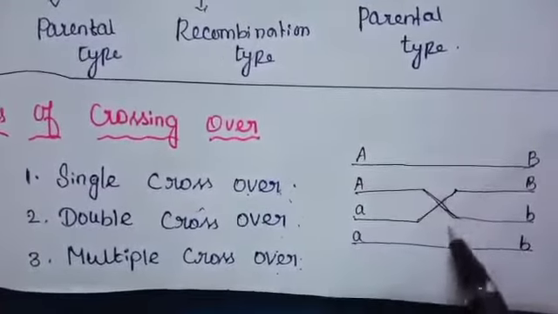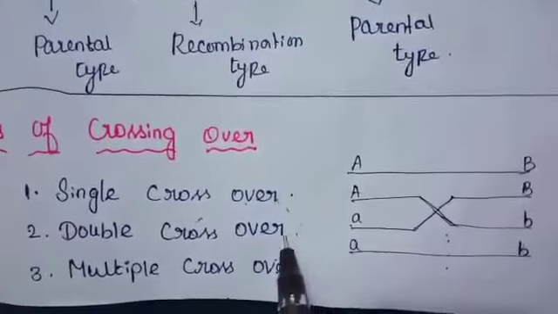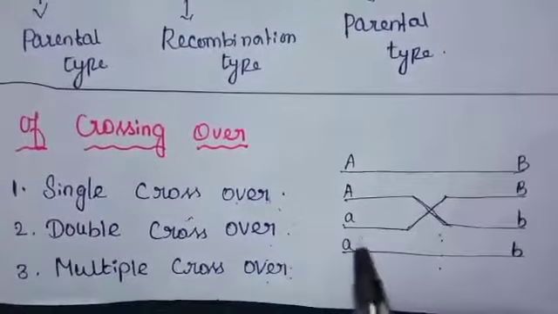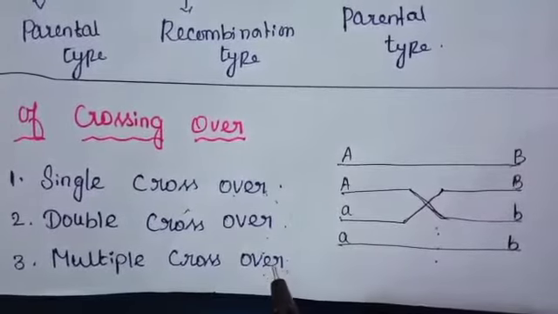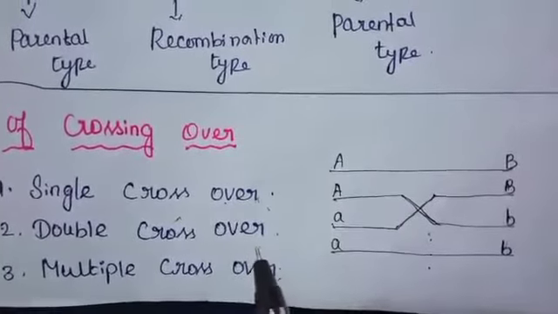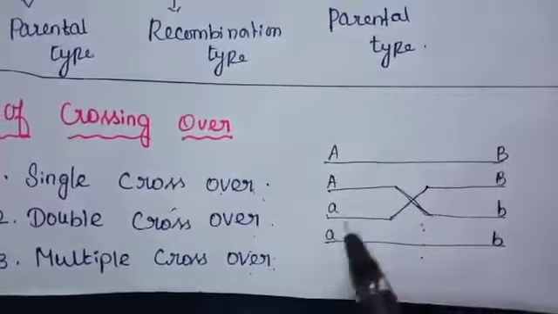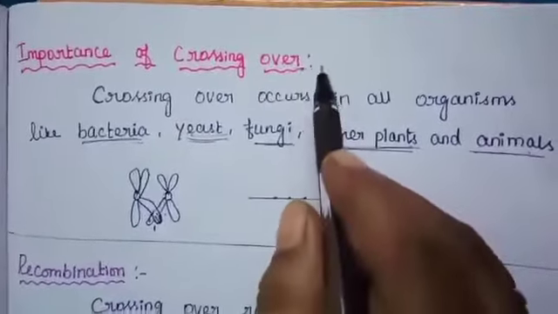Double crossover is formation of 2 chiasmata and involves 2, 3 or all 4 strands. Multiple crossover is formation of more than 2 chiasmata, and its frequency is extremely low.